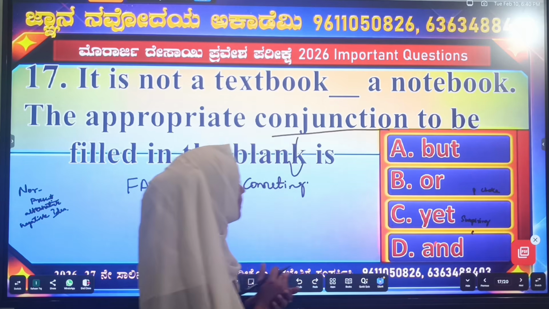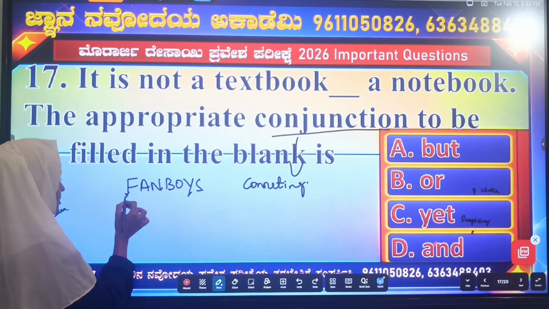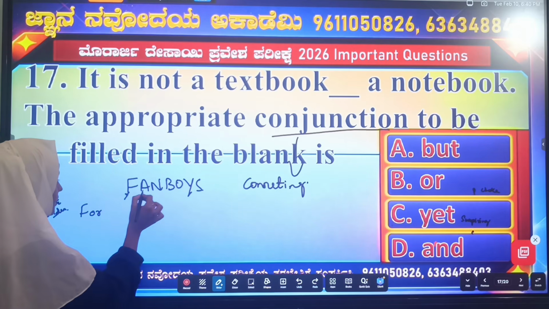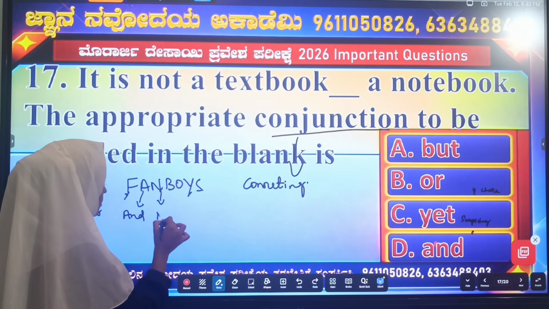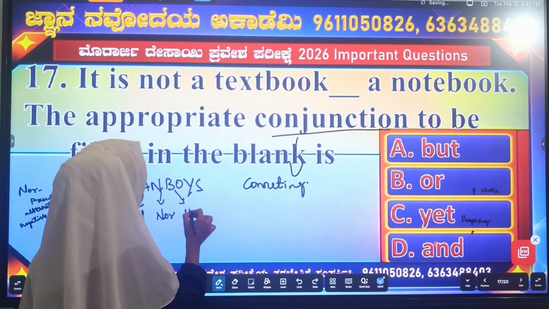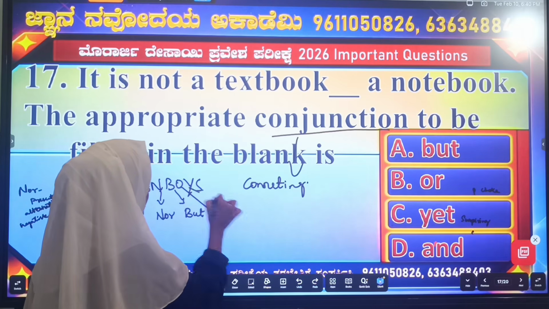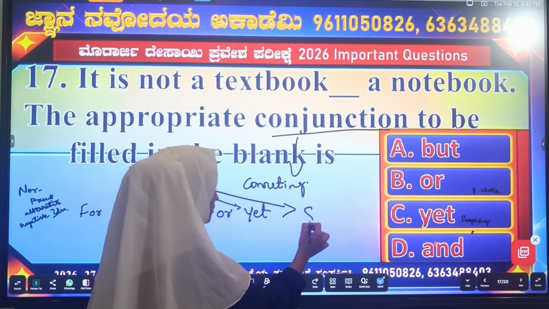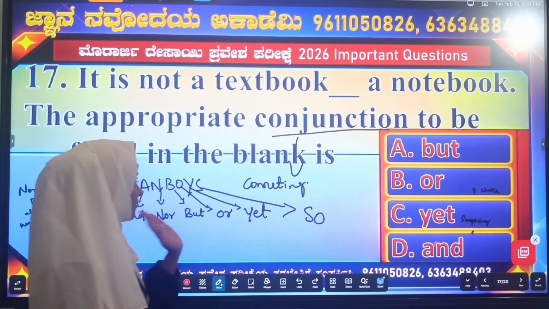But how we select the correct conjunction, see here, FANBOYS. F stands for for. A, and. N, nor. B, but. O, or. Y, yet. S, so. So these are conjunction words.